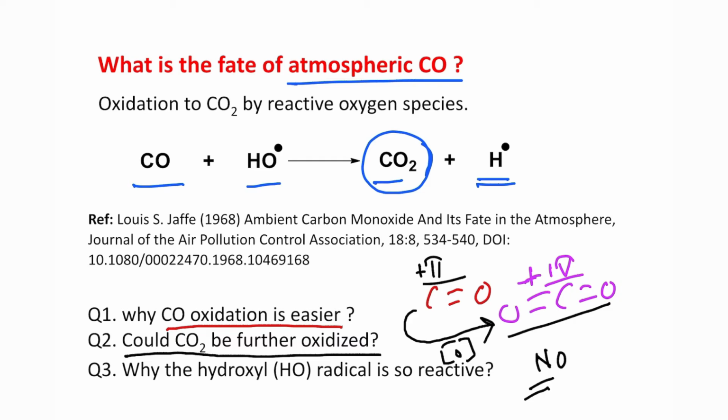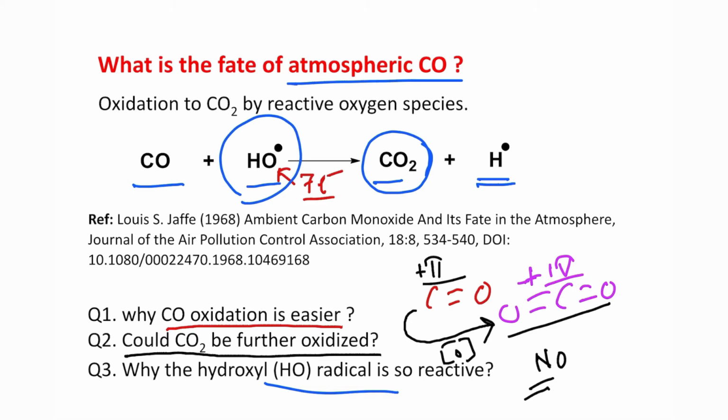And why is hydroxyl radical so reactive? If you look at this hydroxyl radical, the central oxygen has 7 electrons. I have already described that radicals are reactive, short-lived reaction intermediates. Consequently, this oxygen is electron deficient because of the 7 electron species, and oxygen is an electronegative atom. It prefers to keep more electron density on itself, but because of this reactive intermediate species, it does not have that much electron density.